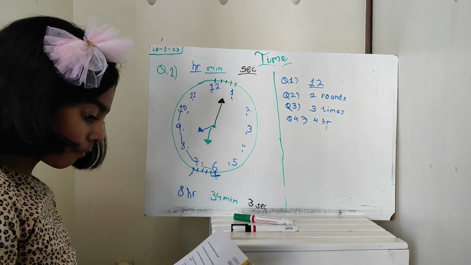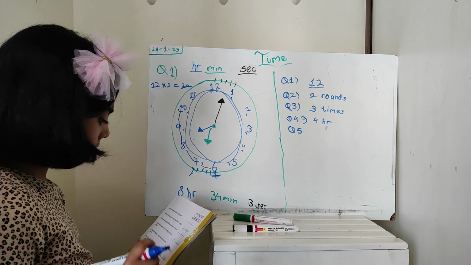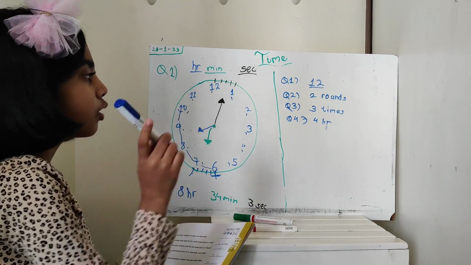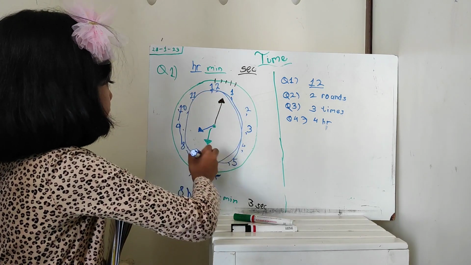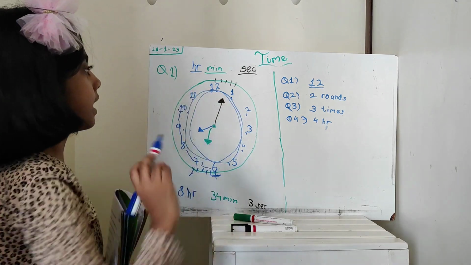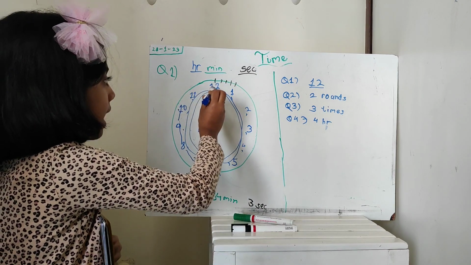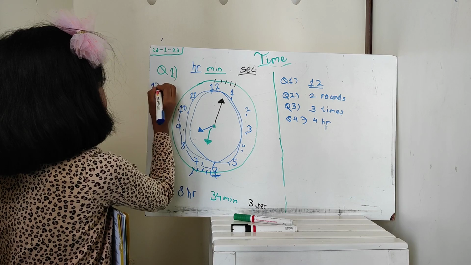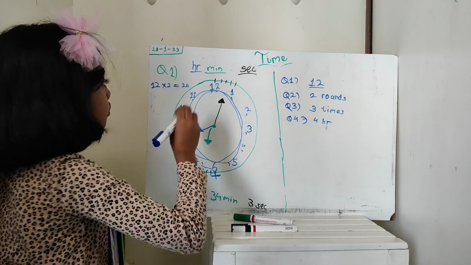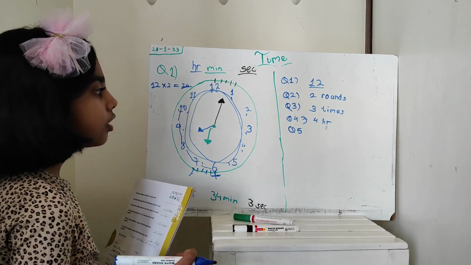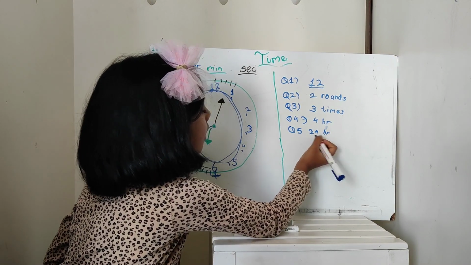Okay, now let's see our fifth question. The hour hand has completed 2 rounds. How many hours have passed? See, the hour hand travels 2 times, 12 to 12, again 2 times. Okay, so if we multiply 12 twos, 12 twos are 24. So 24 hours. So the answer is 24 hours.